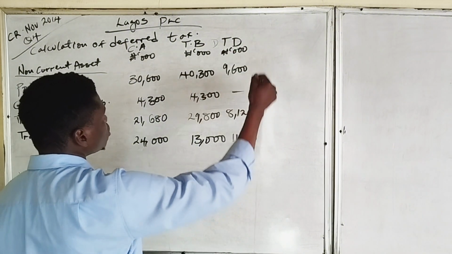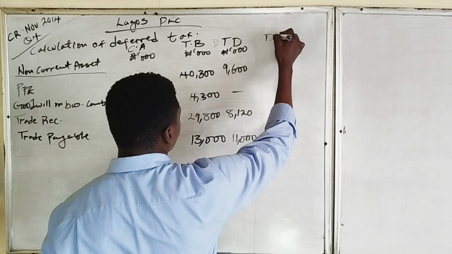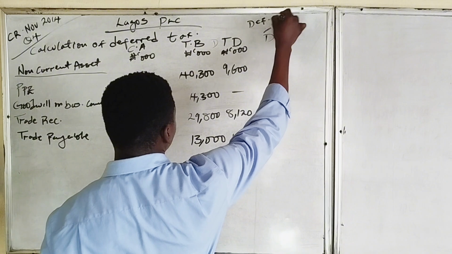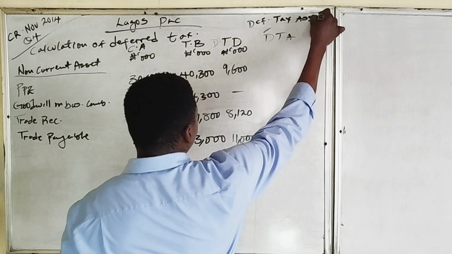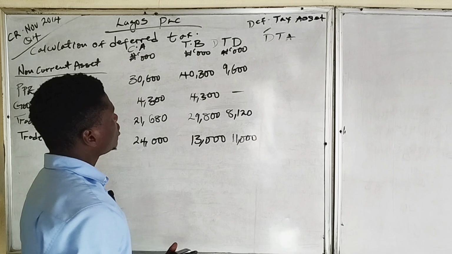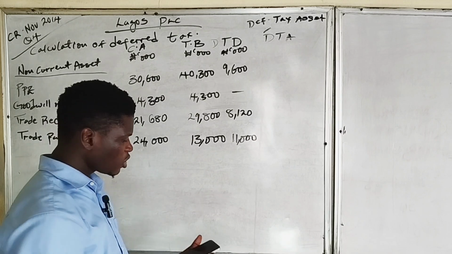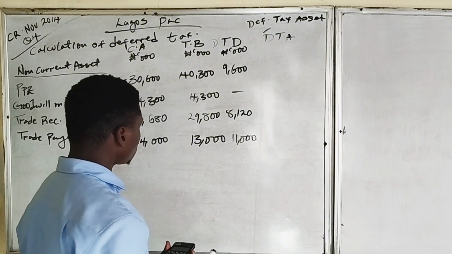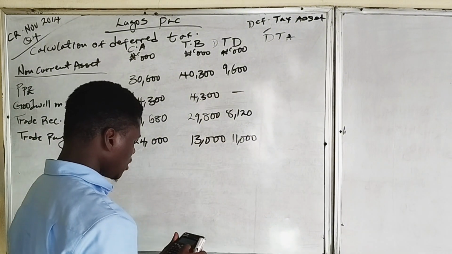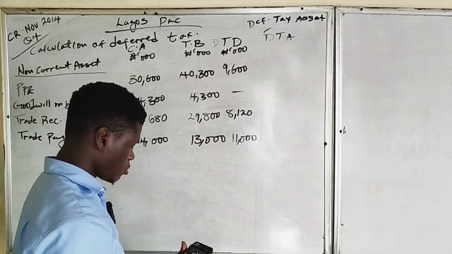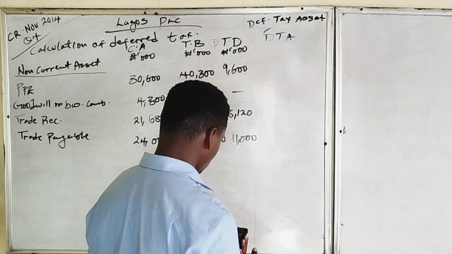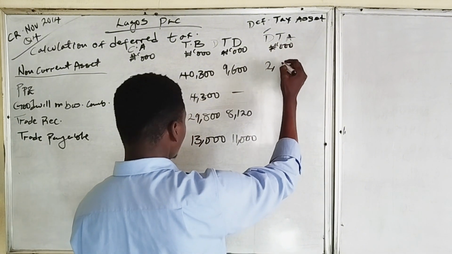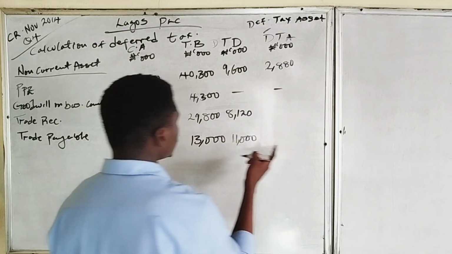So deductible temporary difference will give us deferred tax assets. Deferred tax asset will be gotten from the temporary difference multiplied by the tax rate. So in this question, they told us that the tax rate is 30%. So since the tax rate is 30%, 9,600,000 multiplied by 30% gives us 2,880,000. This will not have since there's no temporary difference.